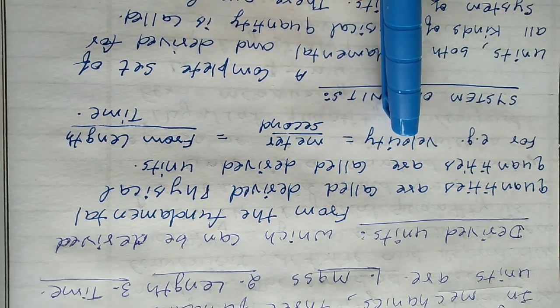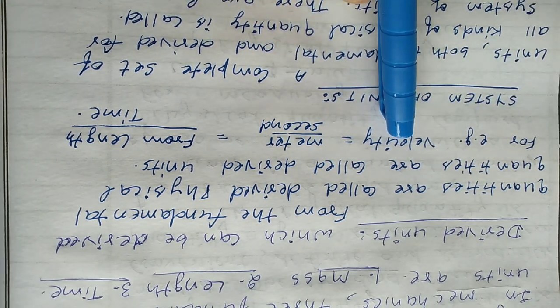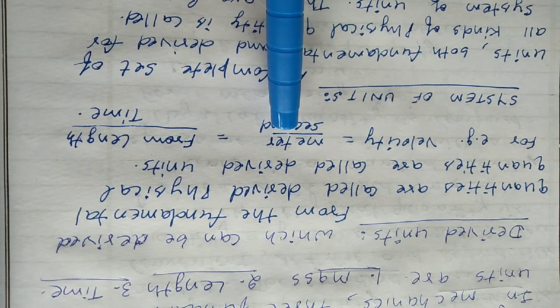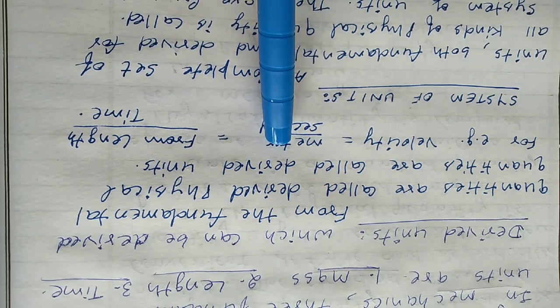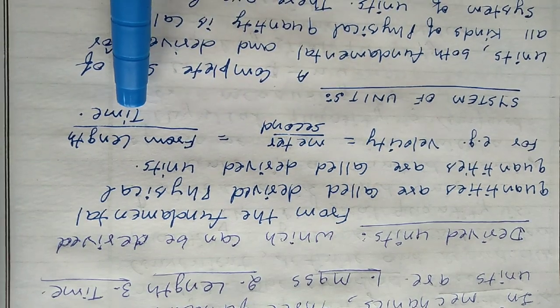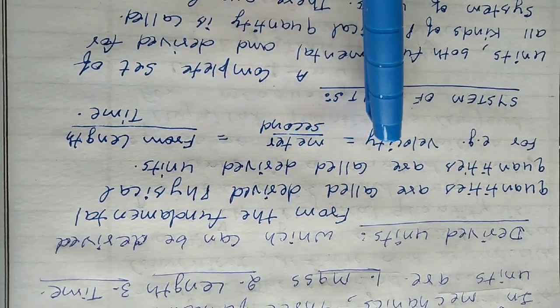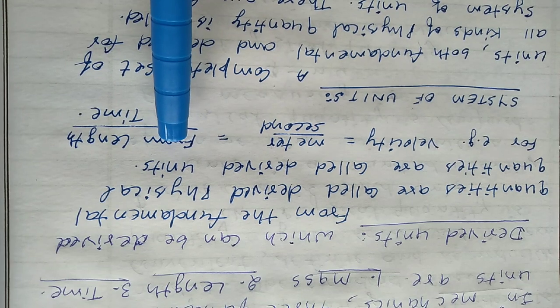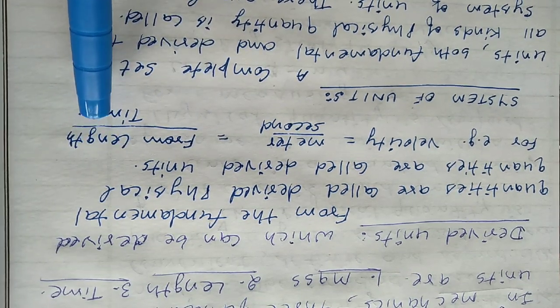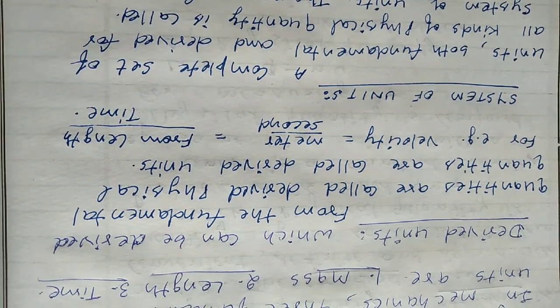For example, if we take velocity, velocity is distance upon time. Distance is measured in meter and time is measured in second. Meter is derived from length and second is derived from time. So velocity is a derived unit which is derived from fundamental units, that is length and time.